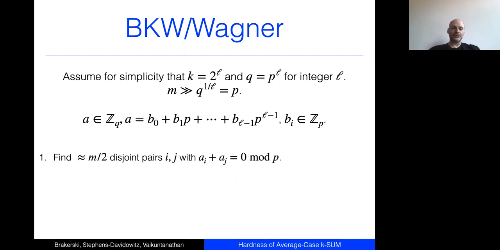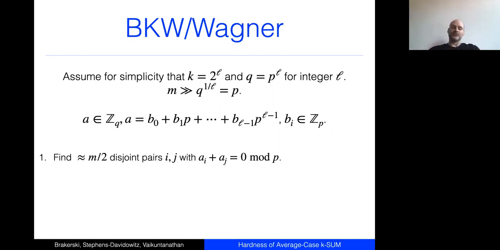The first thing we're going to do is find M over 2 disjoint pairs, I and J, such that AI plus AJ equals 0 mod P, not mod Q, but mod P. This we can do quite efficiently. In particular, we can sort all the input AIs modulo P, and then pair up AI with minus AI.